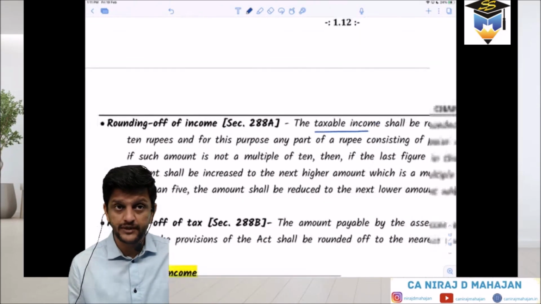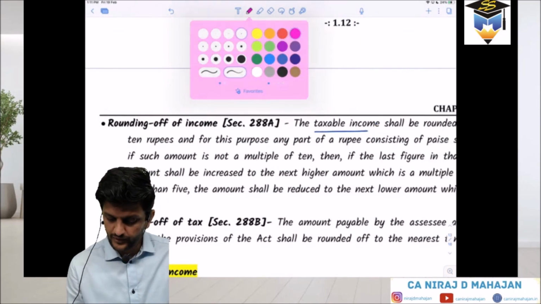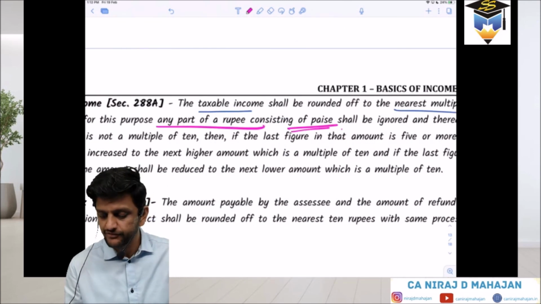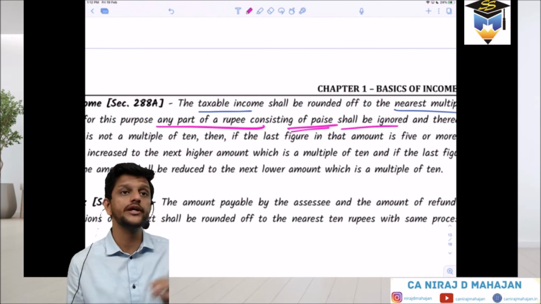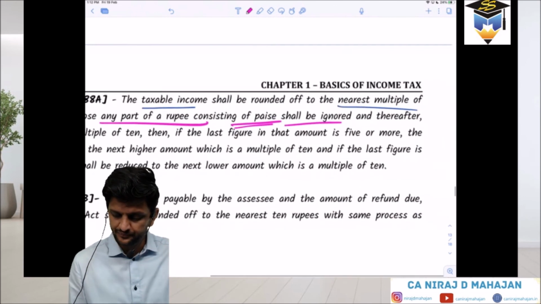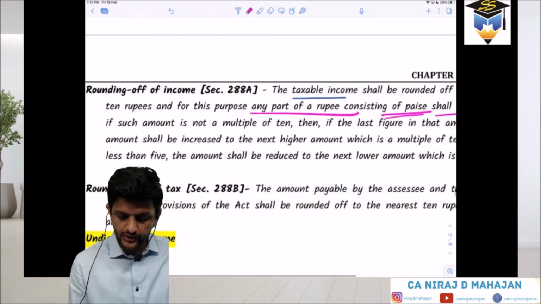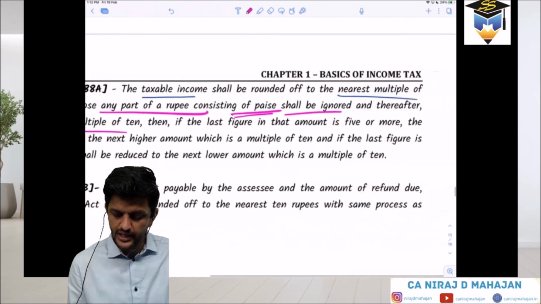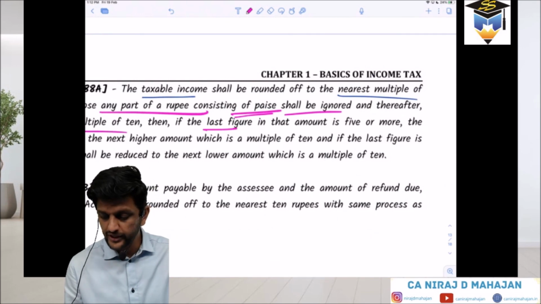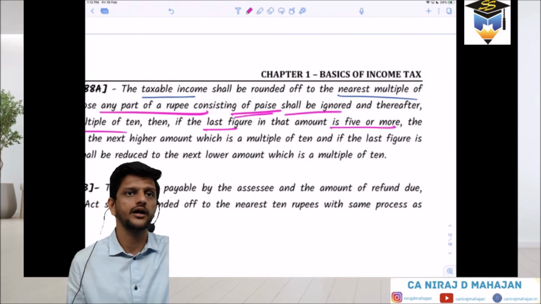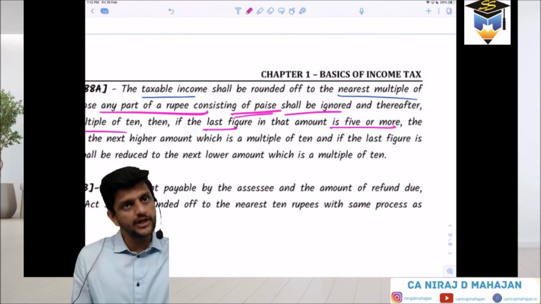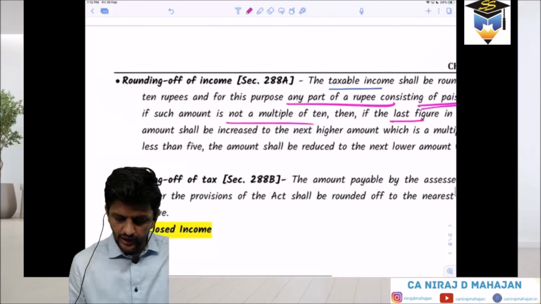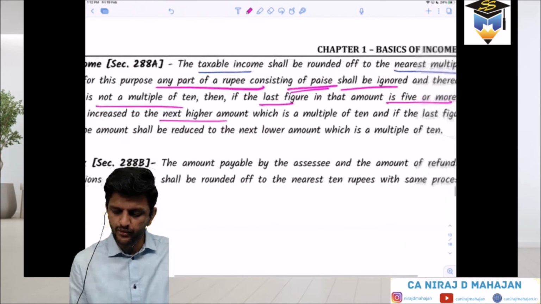For this purpose, please pay attention: any part of a rupee consisting of paise, decimals, shall be first ignored. First and foremost, you ignore the paise. Thereafter, if the amount is not a multiple of 10, and the last figure is 5 or more, we round up: the amount is increased to the next higher multiple of 10.